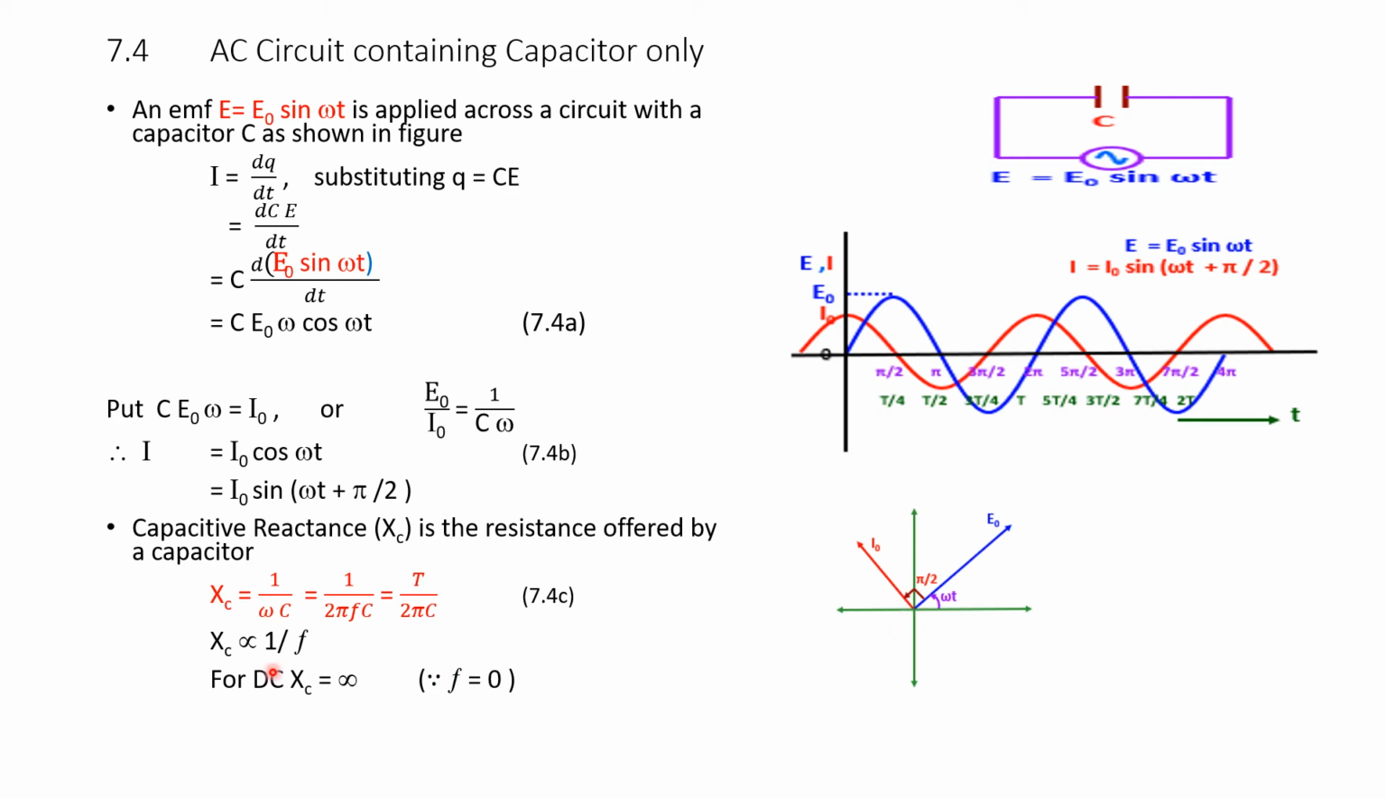And here the capacitive reactance is inversely proportional to F. That means capacitive reactance increases if F decreases. The unit of capacitive reactance is ohm. This is the plot of capacitive reactance, with F on the x-axis and Xc, the capacitive reactance, on the y-axis. As F increases, Xc decreases. So if you increase F, the value of Xc comes down.